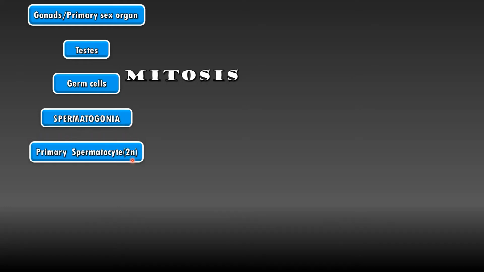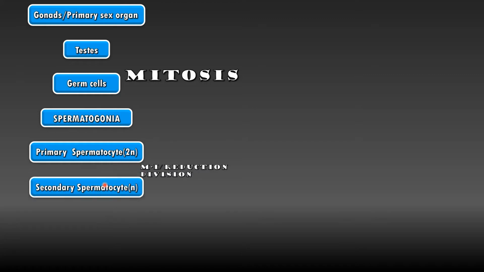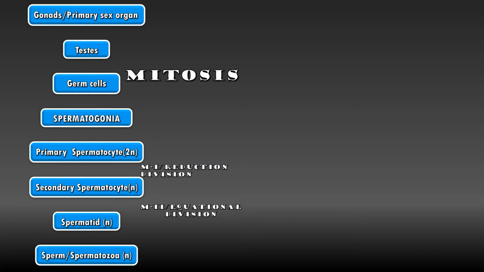Each primary spermatocyte is diploid in nature and undergoes meiosis I to form two secondary spermatocytes. They are haploid in nature. Each secondary spermatocyte undergoes meiosis II to form two spermatids, which in turn form sperms. So from one primary spermatocyte, 4 sperms are produced.